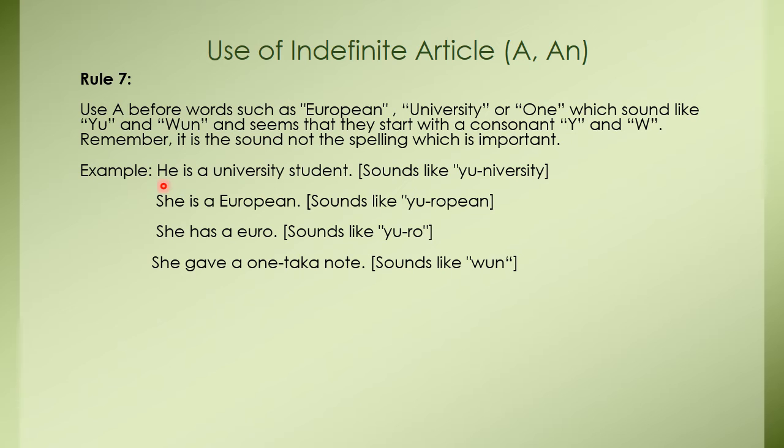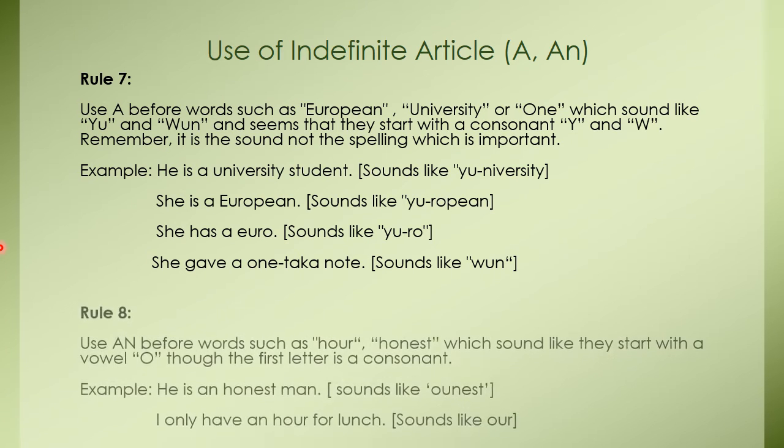Look at the example here. He is a university student. It sounds like university. That means it seems like the word starts with a consonant y. So that is why we are using a instead of an before this word. Okay, and the rest of the examples are just like example number 1. And remember one thing, it is the sound, not spelling, which is more important.